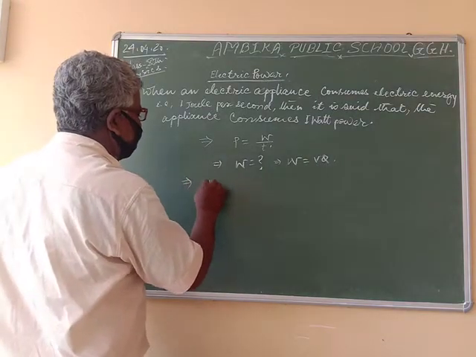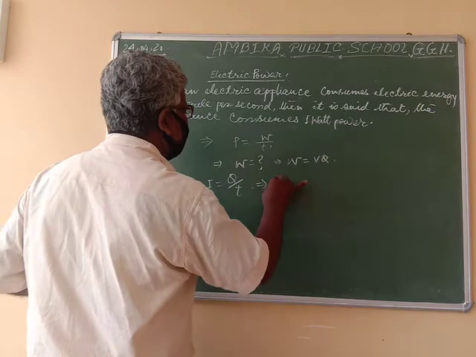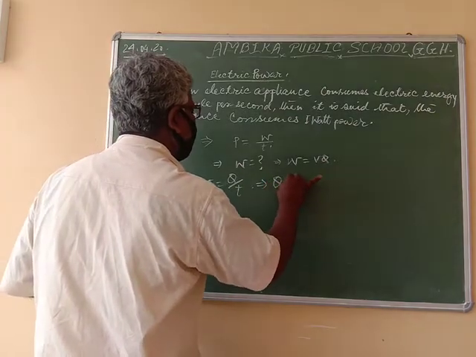As we know, I is equal to Q by T, that is Q is equal to IT.